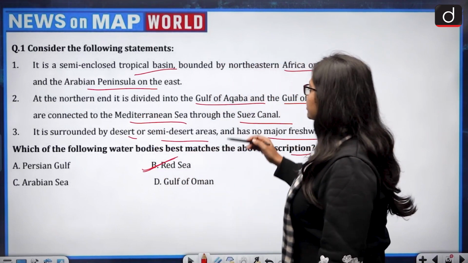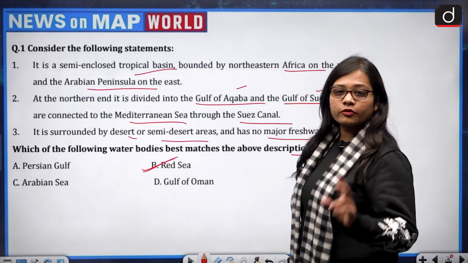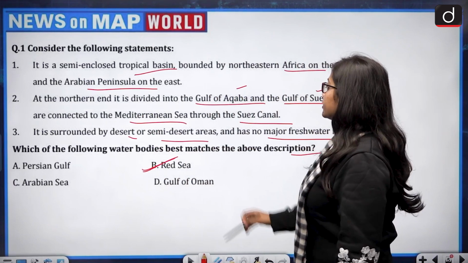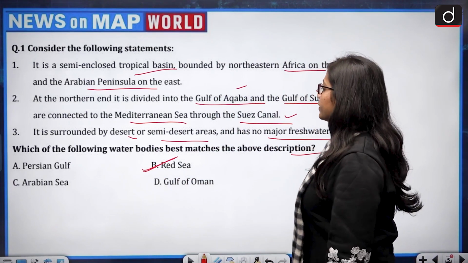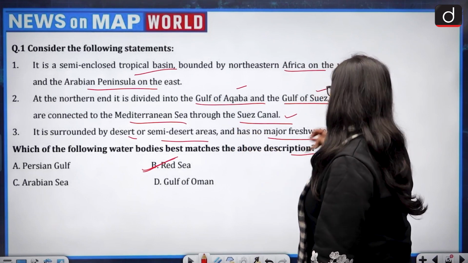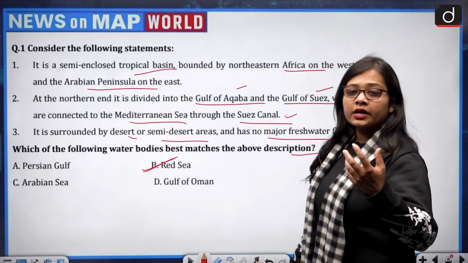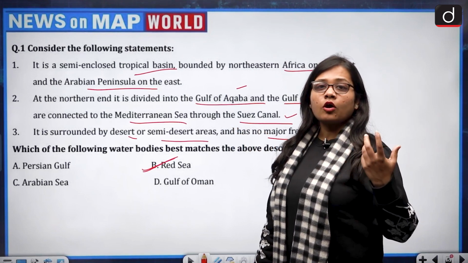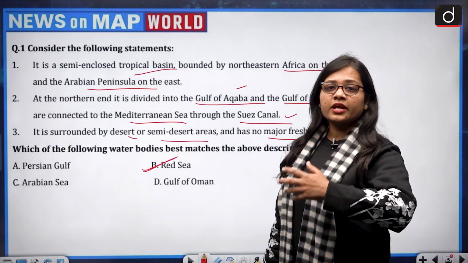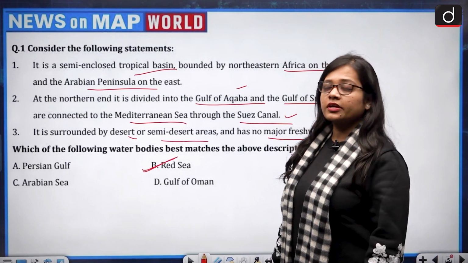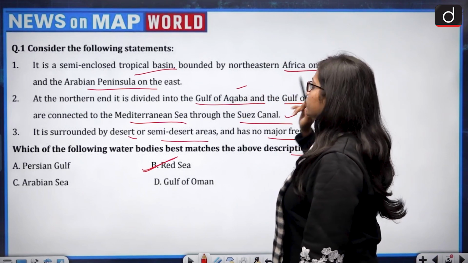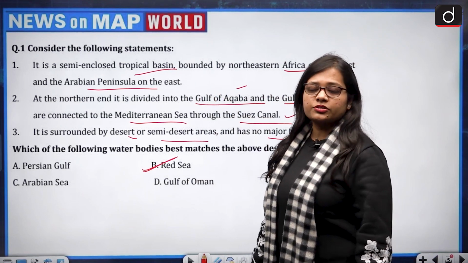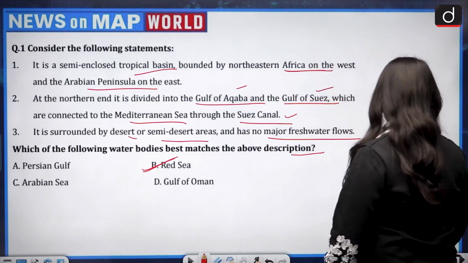See, at the northern end it is divided into the Gulf of Aqaba and the Gulf of Suez, correct. Connected to the Mediterranean Sea through the Suez Canal, correct. It is surrounded by desert or semi-desert areas and has no major freshwater flow. The area of the Sinai Peninsula of Egypt and the Arabian Peninsula is all desert and semi-desert. Then bounded by northeastern Africa on the west and the Arabian Peninsula on the east, correct. So the correct answer becomes option B, that is Red Sea.